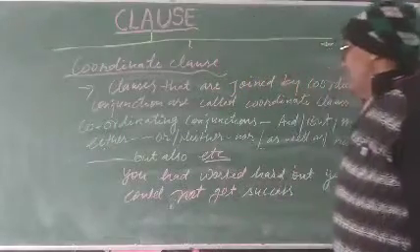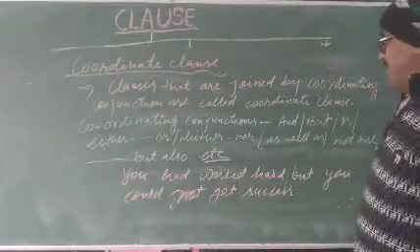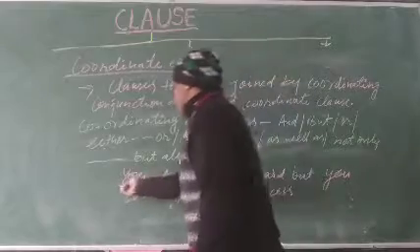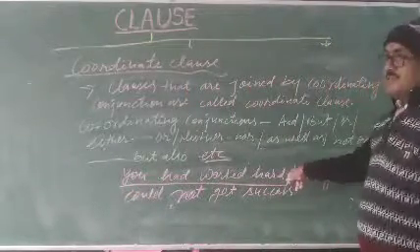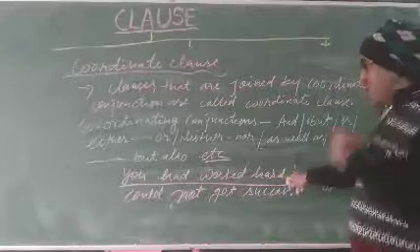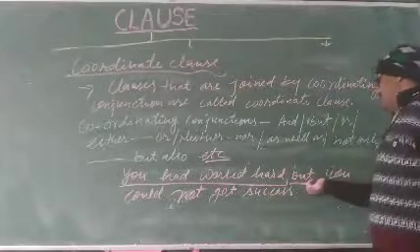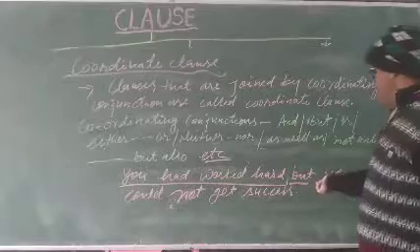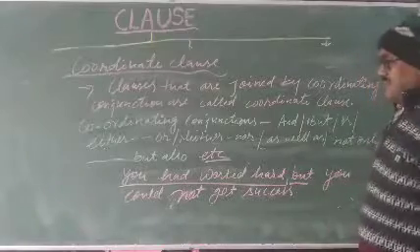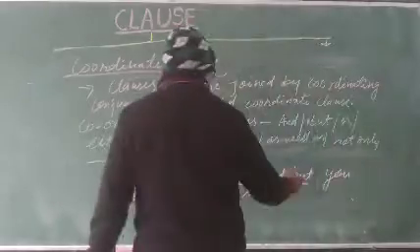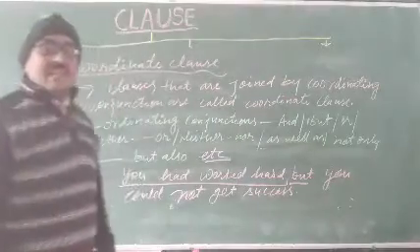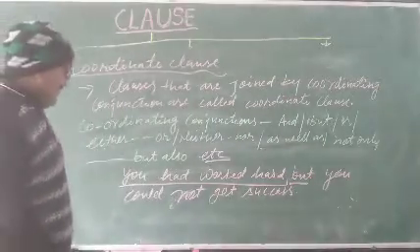Here, "you had worked hard" has completed its meaning. Here but is used as a coordinating conjunction. "You could not get success" and "you had worked hard": both complete their meaning.